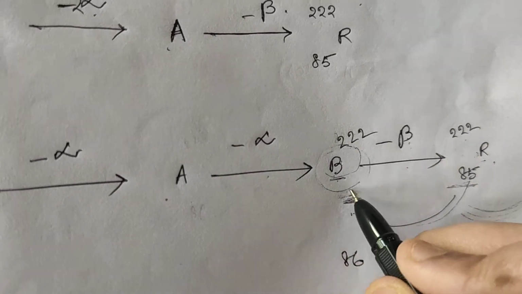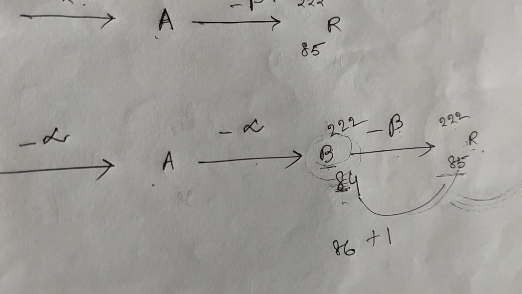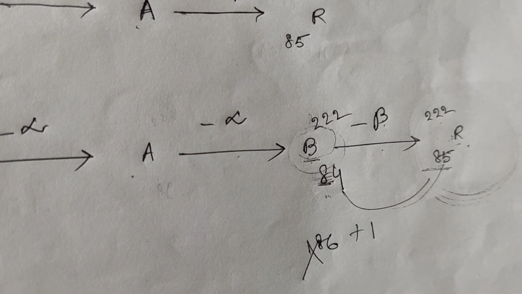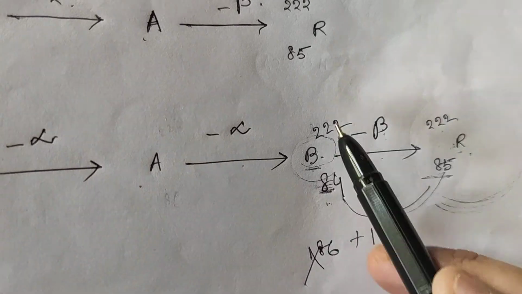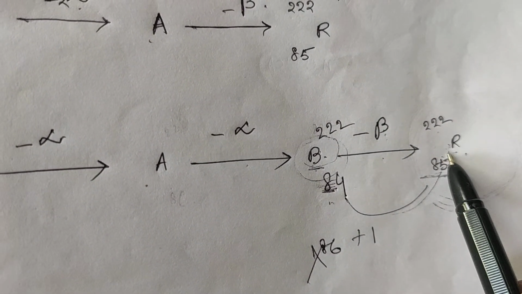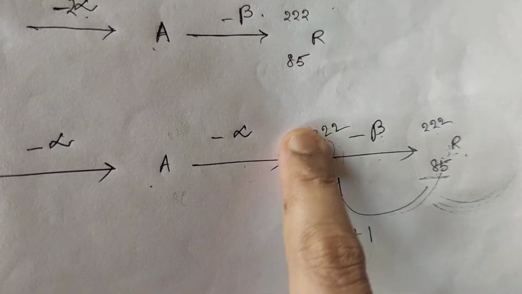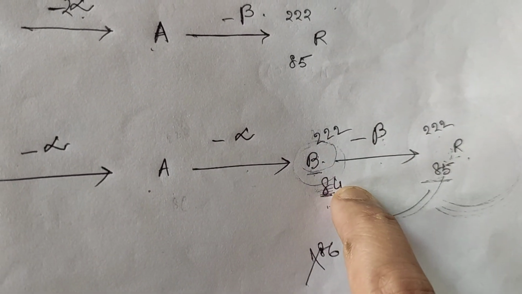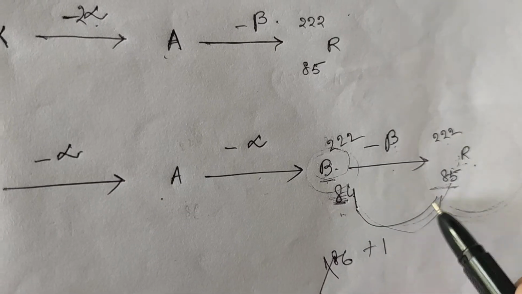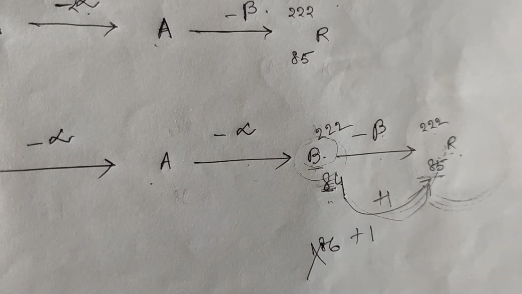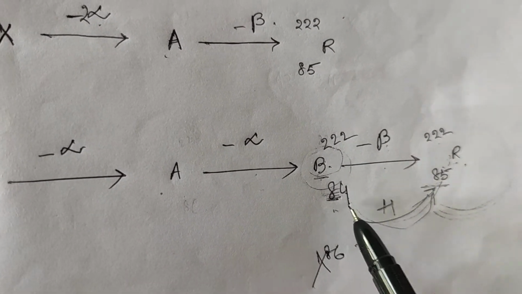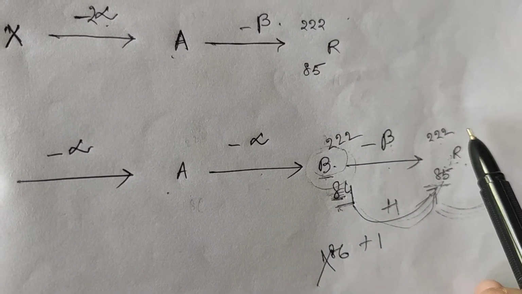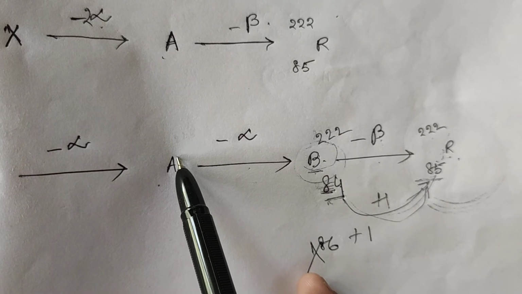That means this will be 84, isn't it? Because this nucleus has emitted beta to form this. That means whatever was the atomic number was increased by 1 to form this, so this was -1. Because we are coming from the back to the front.